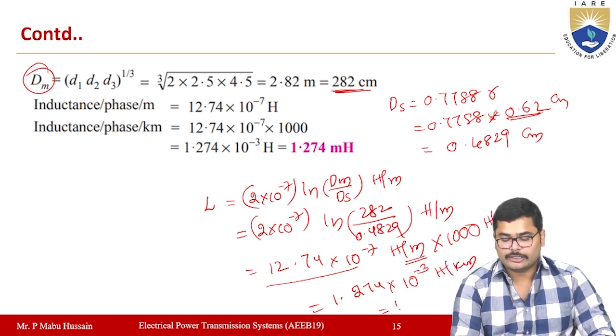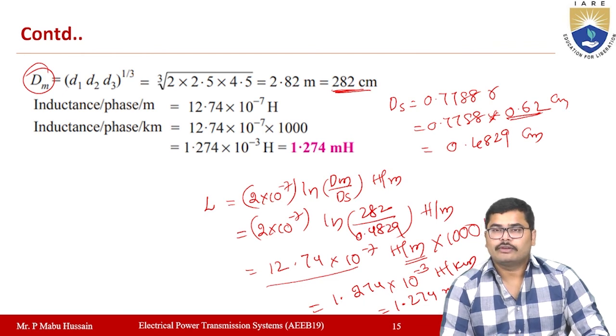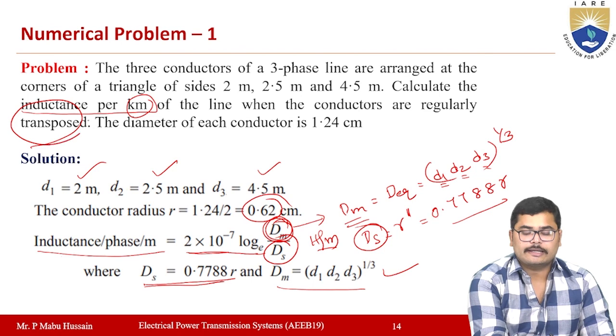You can also write this as 1.274 millihenries per kilometer. So this is how you can determine the inductance of a three-phase asymmetrical line when the conductors are transposed.